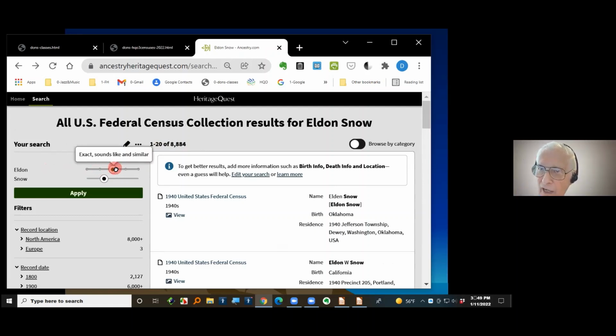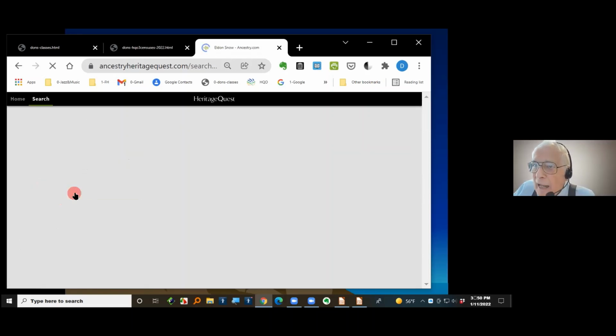If I say, okay, I only want to see those that are exactly, say, Eldon, not Alden or Eldon, E-L-D-E-N, but E-L-D-O-N, I slide it over to the right. So it's over to the right now. And then Snow, if I want to, with it over there, it could have Snow, S-N-O-W-E, and various other ways. I'll put that over there too. And now let's see, let me click on apply and see what happens.